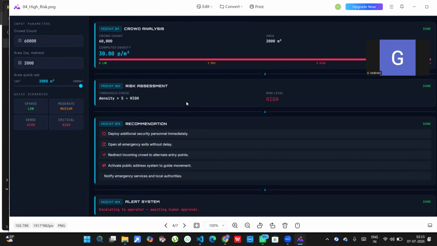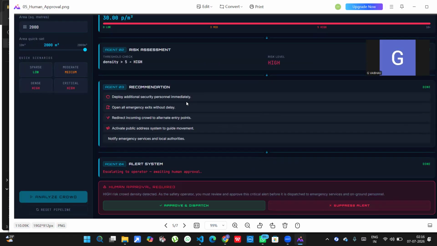The system calculates high crowd density and classifies the situation as high risk. Agent 3 generates emergency recommendations, including deploy additional security personnel, open emergency exits, redirect the crowd, activate public announcements, and notify emergency services. So this is the Agent 3 functionality.